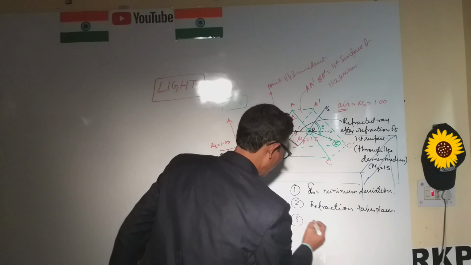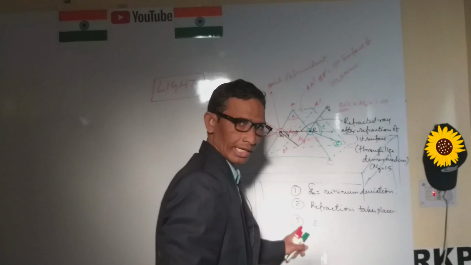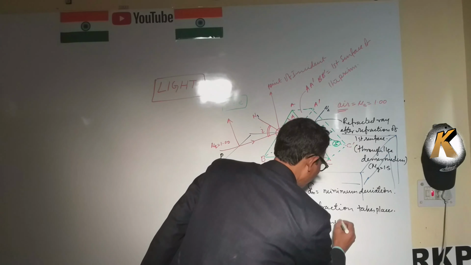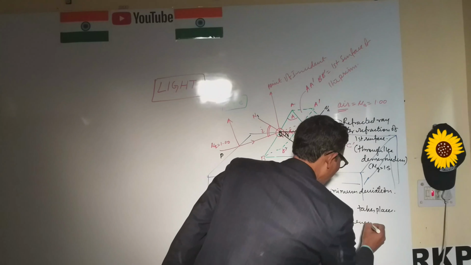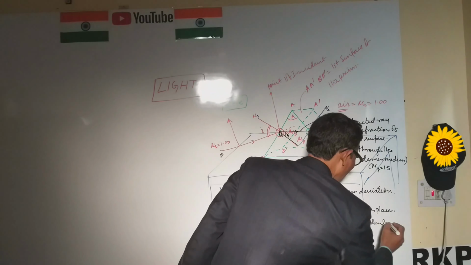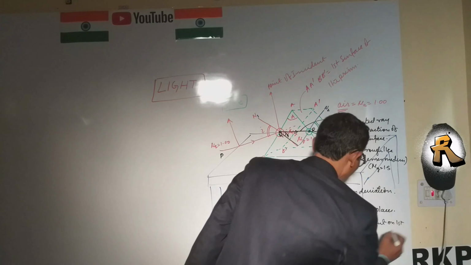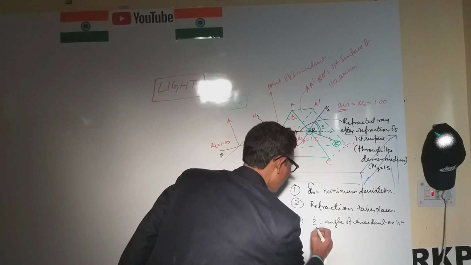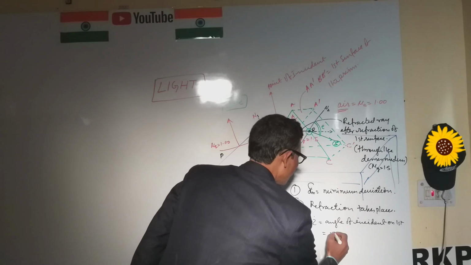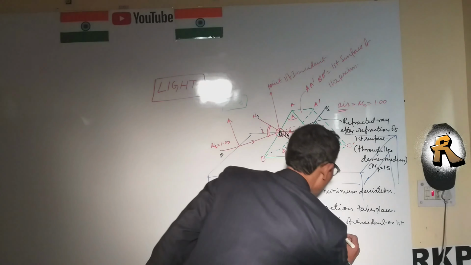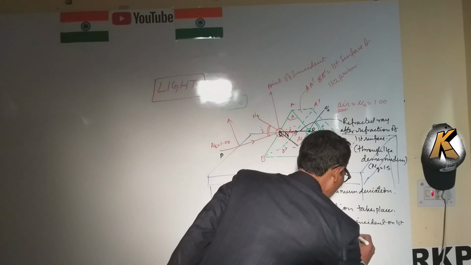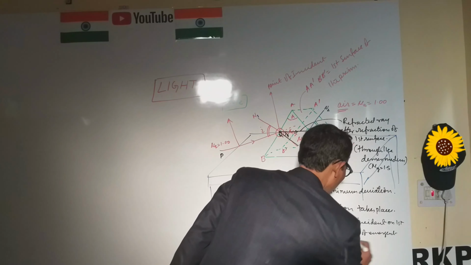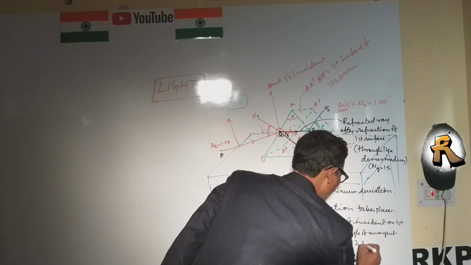Third, this is I, the angle of incidence on the first surface, which is equal to E, the angle of emergence on the second surface.